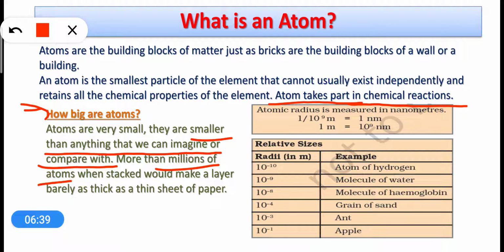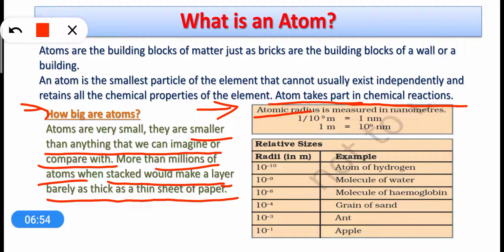Millions of the atoms, when stacked together, would make a layer barely as thick as a thin sheet of paper. Generally, the size of an atom means atomic radius, which is measured in a unit known as nanometer. 1 nanometer is equal to 10 to the power minus 9 meters.